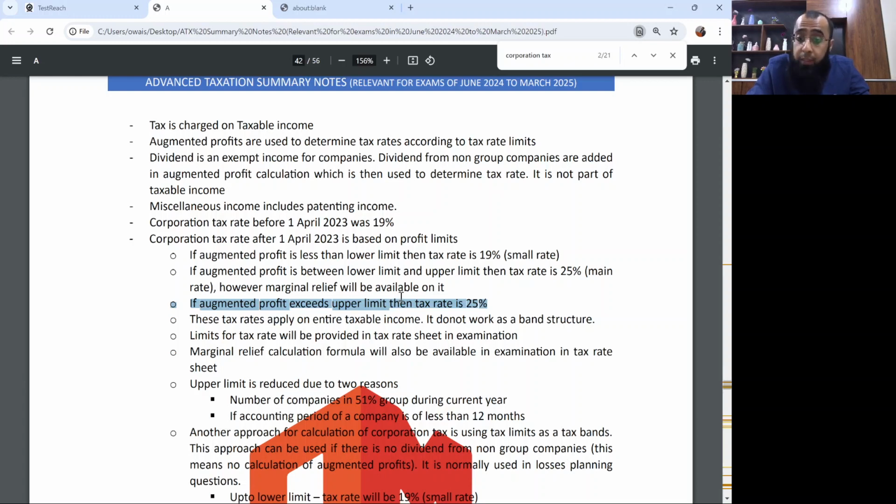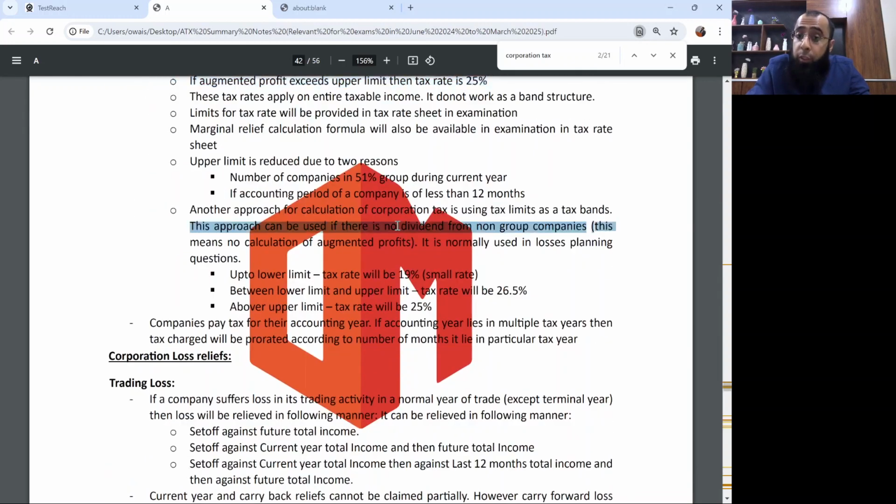But instead of this, if there are no dividends in the question, you can use the bands concept also, like 19%, 26.5%, and 25%. I will say it again: if you don't remember the basic computations, you need to go and revise them, because at this level I will not be telling you the basic computation rates.